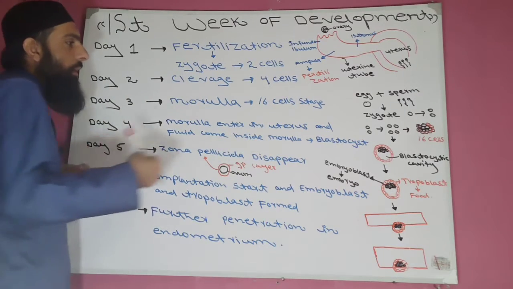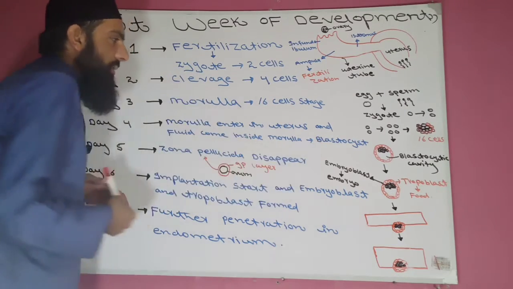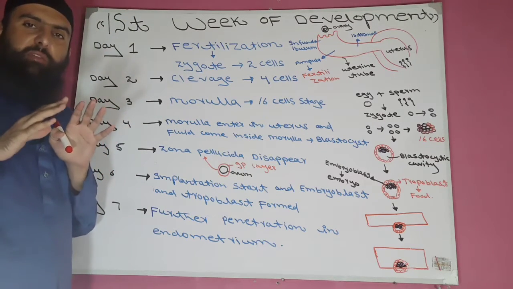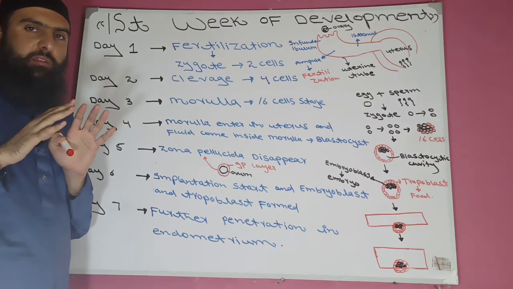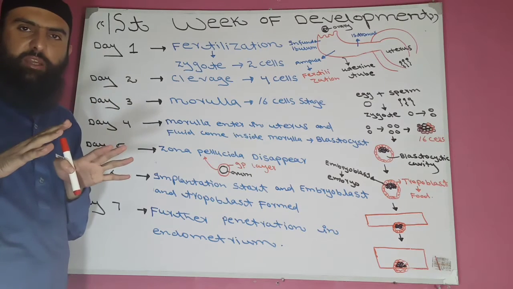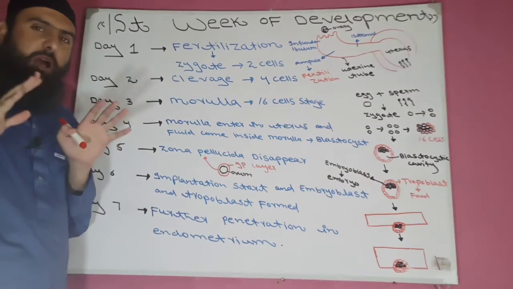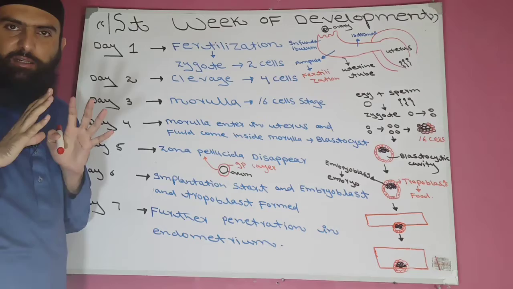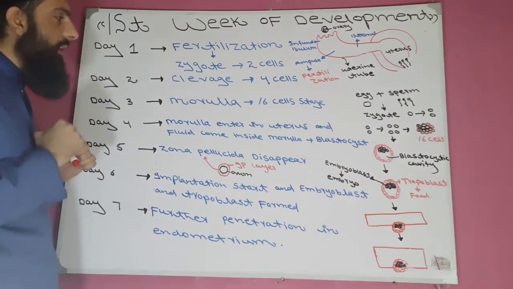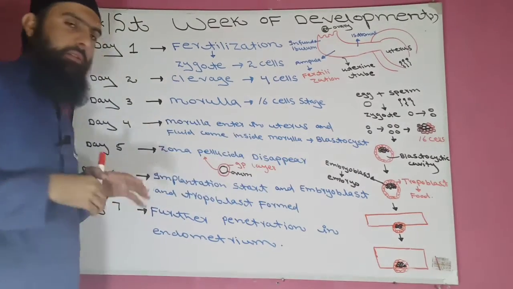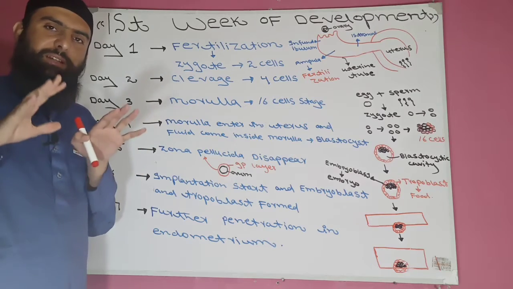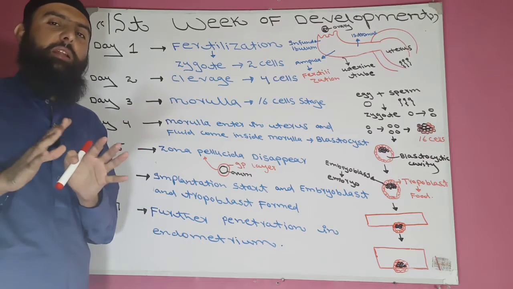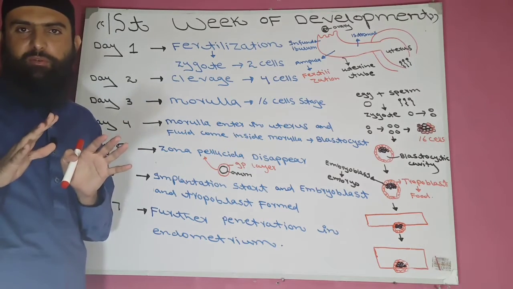Now, what is a blastocyst? First, what is a cyst? How do we define a cyst? A fluid-filled cavity is called a cyst. Everywhere when we define the cyst, a fluid-filled cavity lined by epithelium is called a cyst. Now here, what is a blastocyst? When fluid comes inside the blastomeres, as a result there will be a fluid-filled cavity. This cavity is known as the blastocyst.